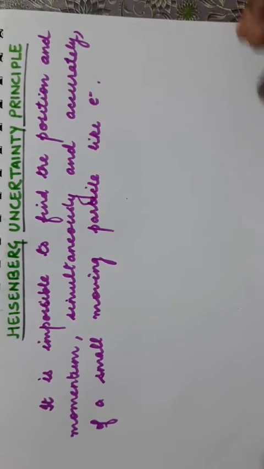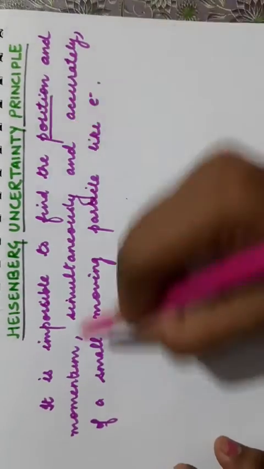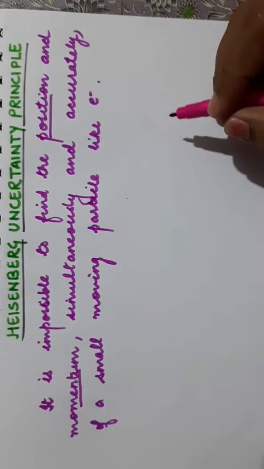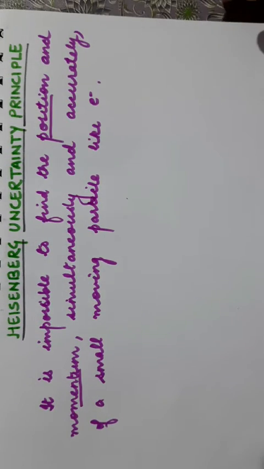So we cannot find the exact position and exact momentum simultaneously and accurately for the microscopic particles.